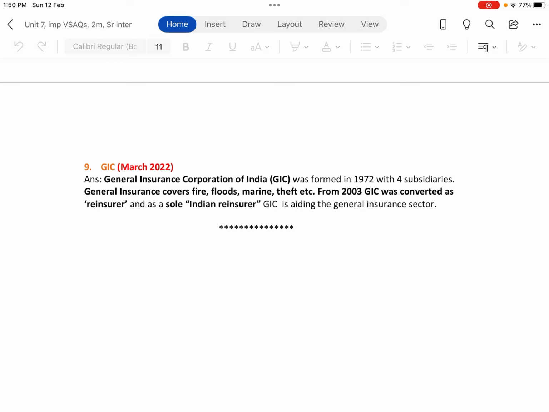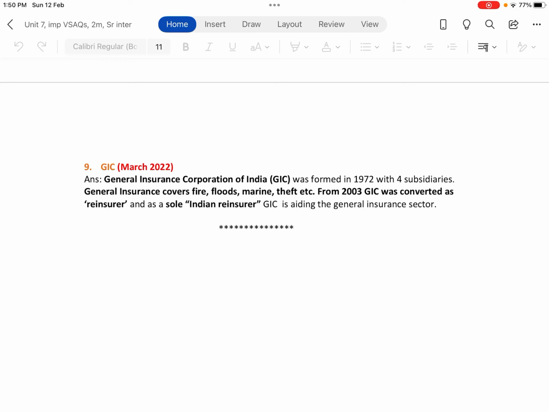Then the last question, GIC, which was asked in the March 2022 board paper. The full form of GIC is General Insurance Corporation of India. GIC was formed in 1972 with 4 subsidiaries. General insurance covers fire, floods, marine, theft, etc. From 2003, GIC was converted into a reinsurer and, as the sole Indian reinsurer, GIC is aiding the general insurance sector.